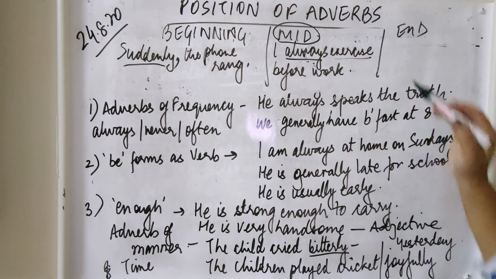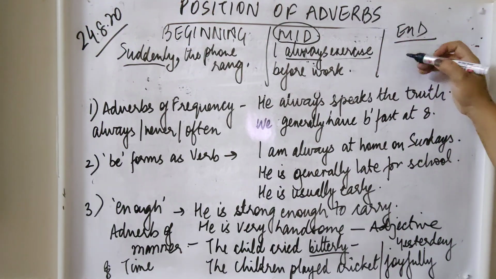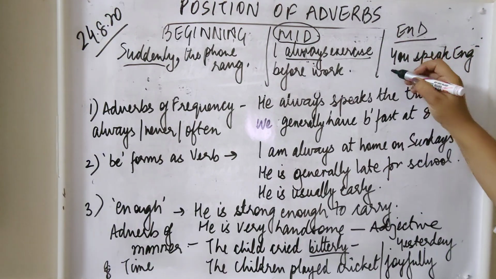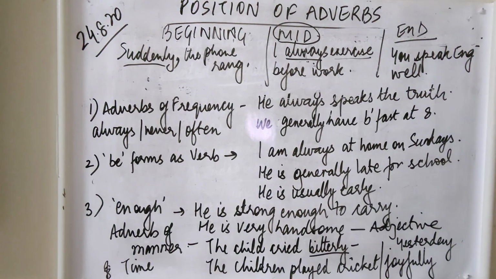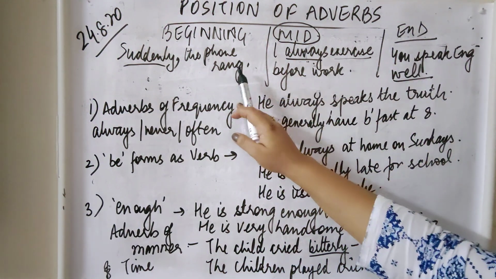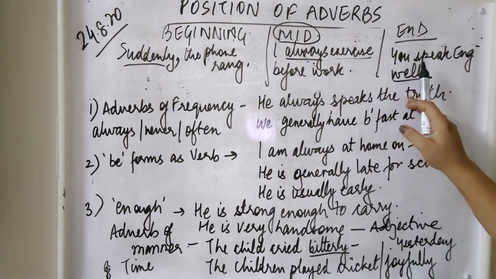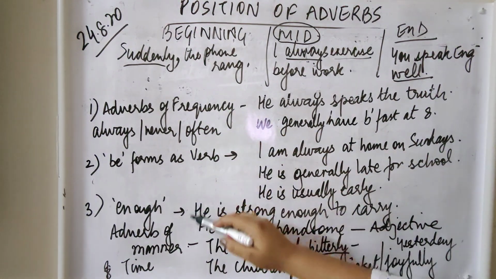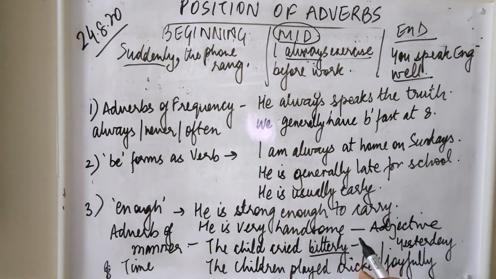Now in the end, for example, if I say, "You speak English well," well here is an adverb used at the end of the sentence. I hope I am clear. This is only for your knowledge of where in the sentence adverbs can be used: in the beginning, in the middle, or in the end.